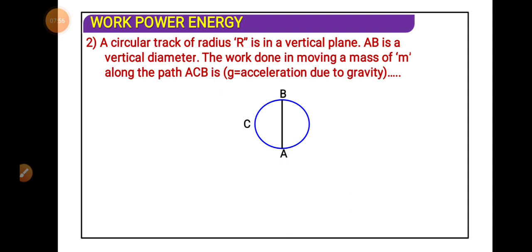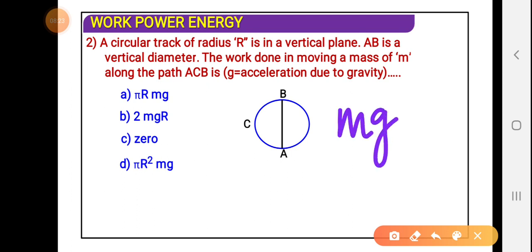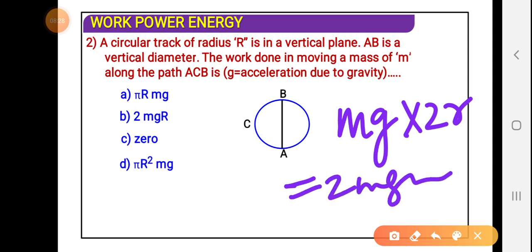You know that gravitational force is equal to mg, and the displacement is the length of AB. AB means the diameter. If the radius is r, the diameter will be 2r, so the displacement will be equal to 2r. The weight is mg, so the expression will be equal to 2mgr. Remember this, I think this will be the answer, option B.